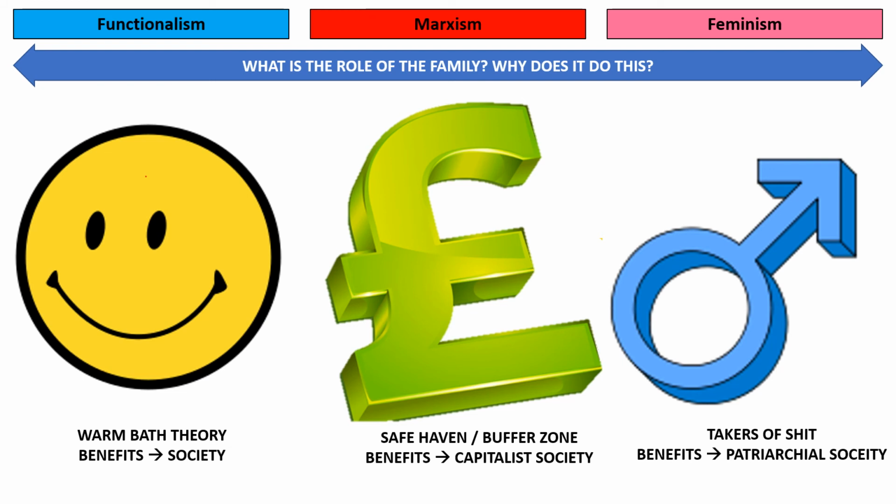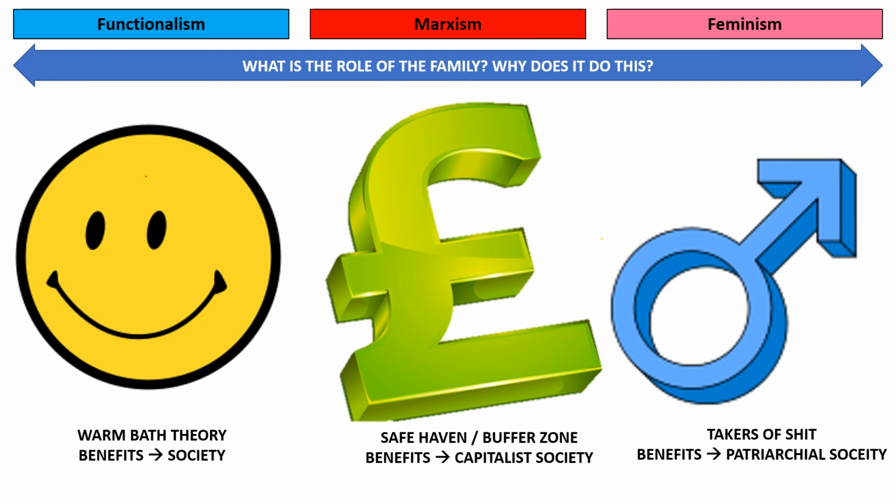So as we can see, the similarities and differences are there. They're all macro structural theories. They look at the whole of society. They all talk about traditional nuclear families, as they're all modern perspectives. And actually, in most cases, the roles are similar. In most cases, men's anger and frustration is released and alleviated by the women performing their role in the family. The only thing that differs is the name of it. So Parsons calling it the warm bath, Zaretsky calling it safe haven and buffer zone, Oakley referring to it as takers of shit.